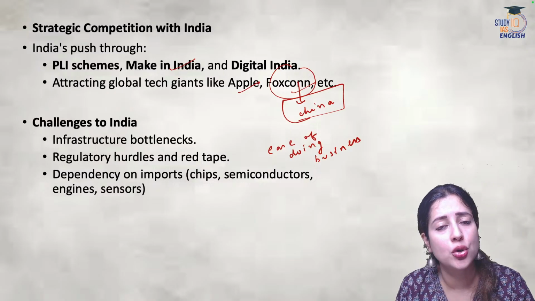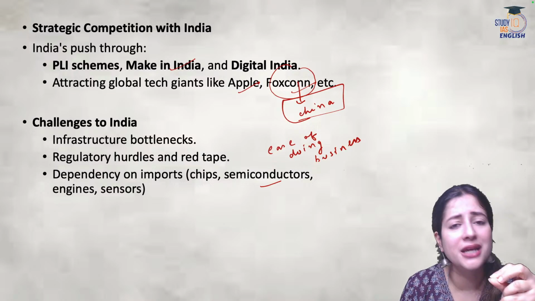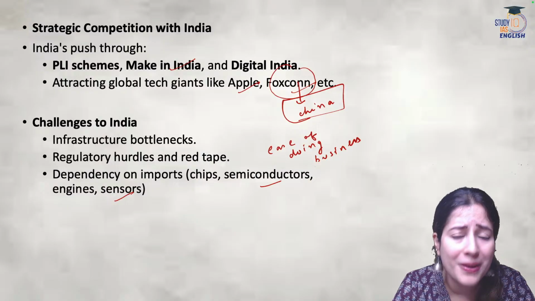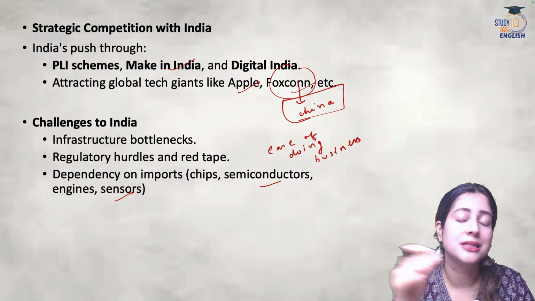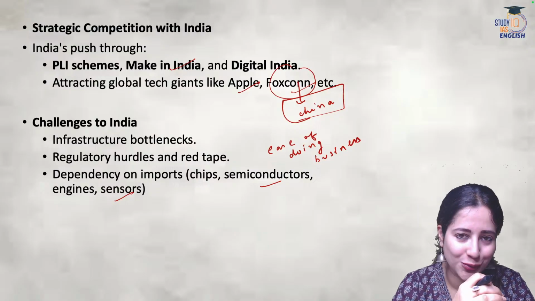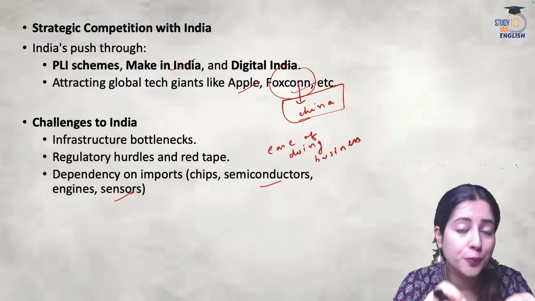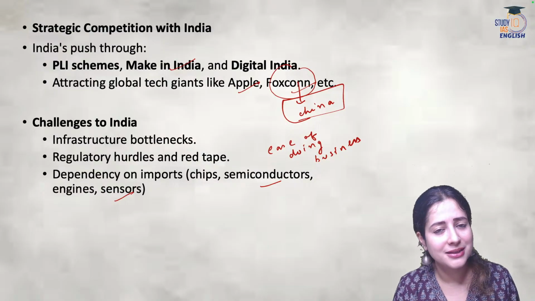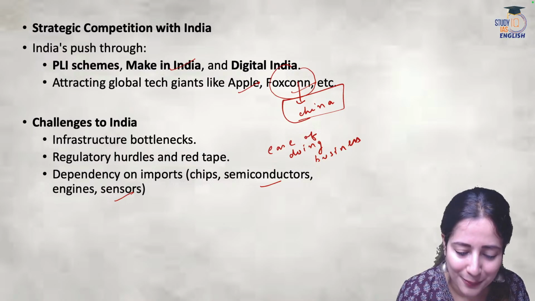India has to make sure that we become self sufficient in the semiconductor sector, the chip making for the AI segment, as well as sensors, engines, and mobile applications. Ultimately the mission is the same as what Prime Minister Modi ji recently said: Made in India is the only way to go. Atmanirbhar Bharat is the only solution to achieve geopolitical, geostrategic independence in an era where we are seeing so many types of economic and political conflicts happening.